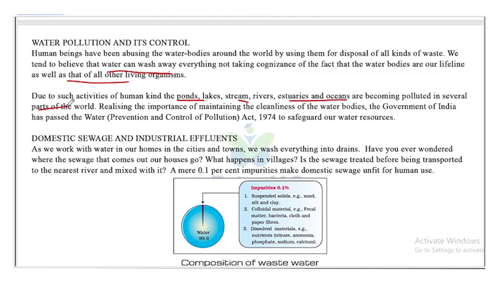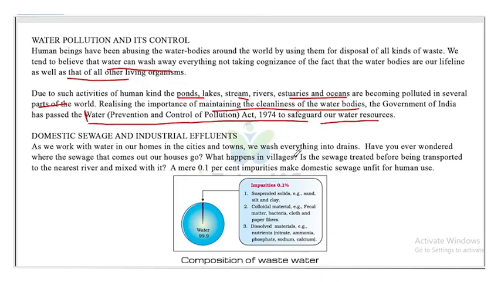of the world. Realizing the importance of maintaining the cleanliness of water bodies, the Government of India passed the Water Prevention and Control of Pollution Act of 1974 to safeguard our water resources. So, the Water Prevention and Control of Pollution Act was laid down in 1974 to protect the water resources of our country.